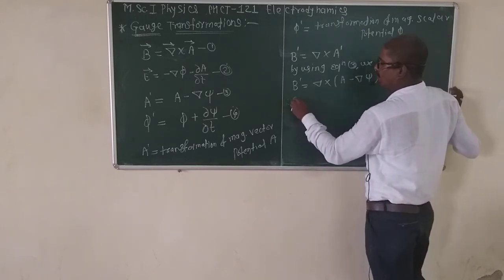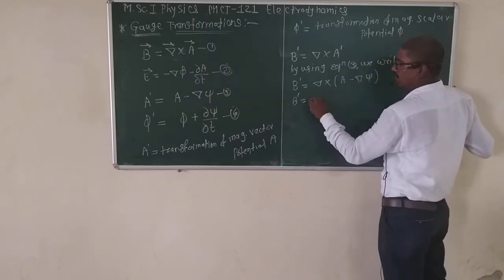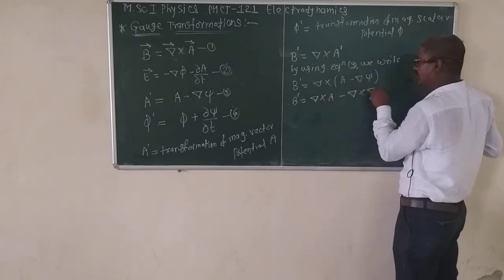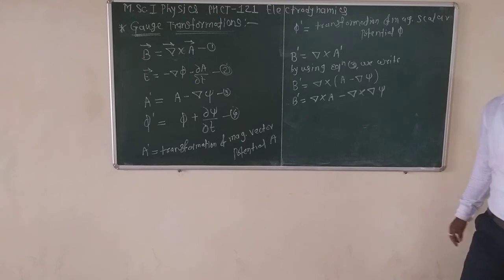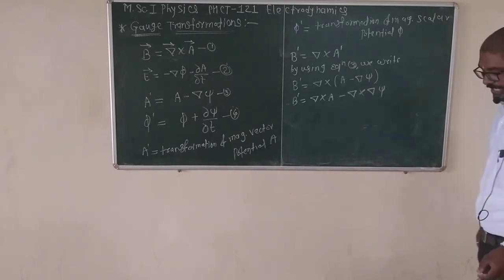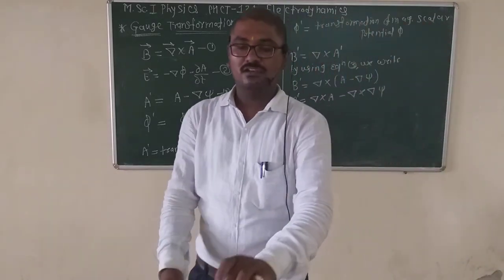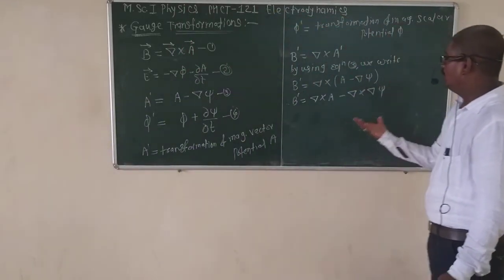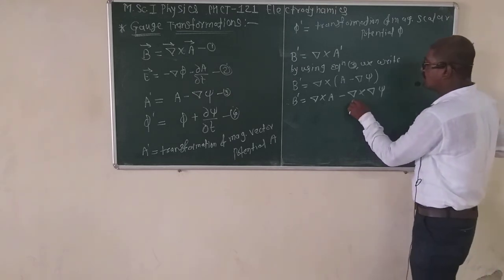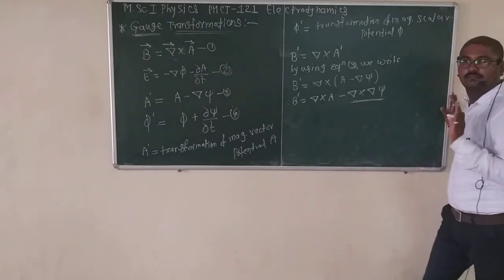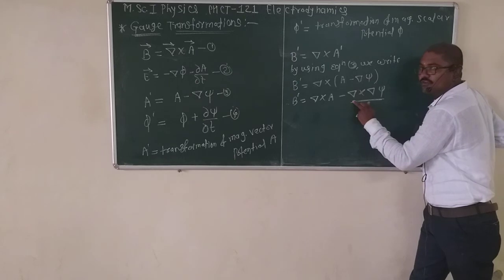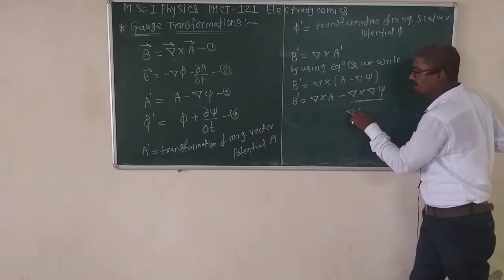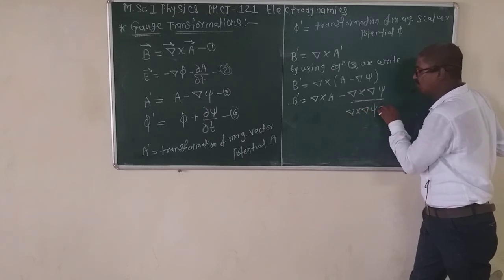And therefore B dash is equal to del cross A minus del cross del psi. But we know the rule: the curl of the gradient of any scalar function is 0. Del cross del psi is equal to 0.